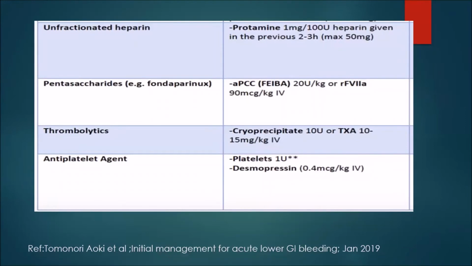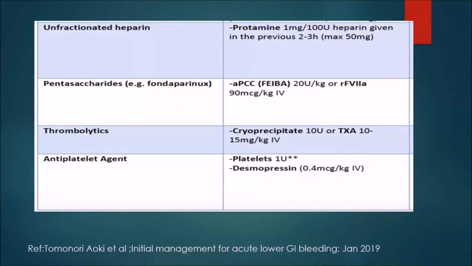One more consideration: if the patient has presented to you within 4 hours of an episode of lower GI bleed, and you do a CT scan and CT angio, and it doesn't show any evidence of active bleeding, then you consider doing upper GI endoscopy, because most of the time it can be an upper GI bleed. Okay, sir.